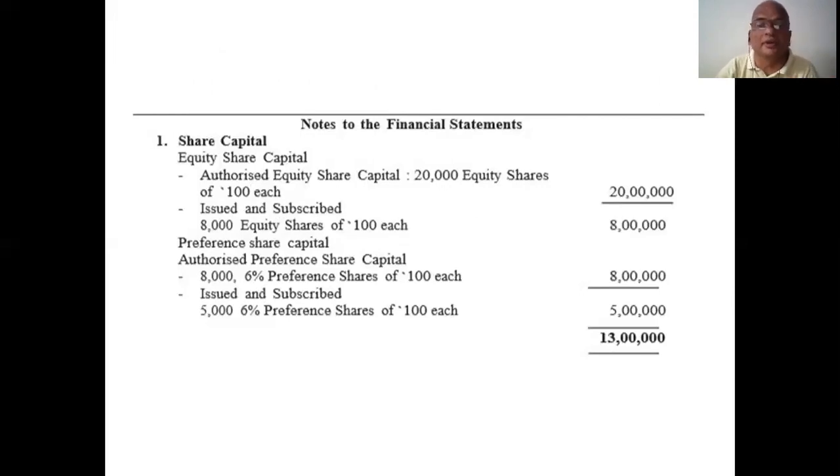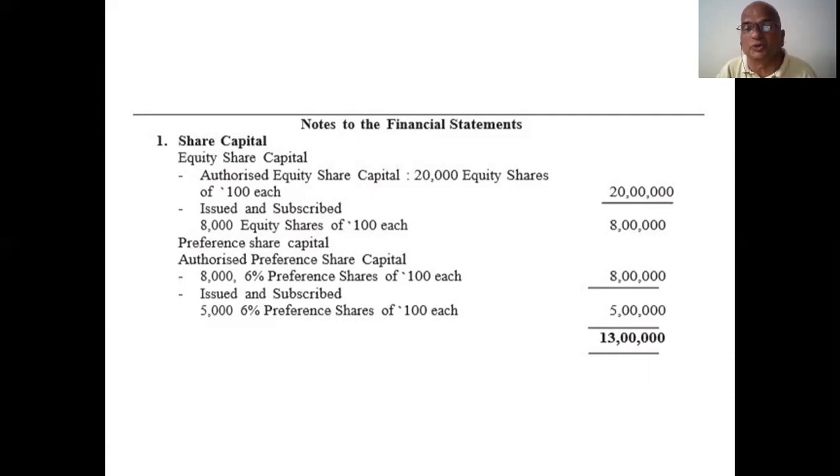Already mentioned earlier. So, girls, in the first chapter and second chapter also I already mentioned authorized capital, issued or subscribed or called up. All these amounts are mentioned in the balance sheet only as a single line. They do not come under the total of the balance sheet. We only take paid up capital into consideration. I think I already told you. That's why I put authorized capital as a single line for equity shares.